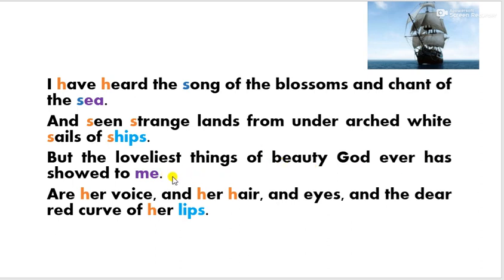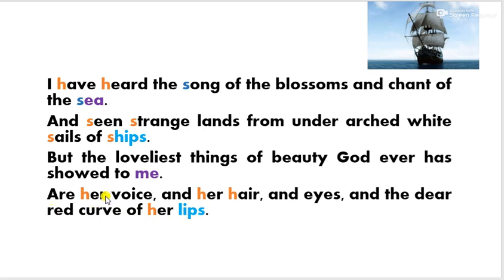So what are the loveliest things that God has ever shown to the speaker of the poem? They are her voice, her hair, and her eyes, and the dear red curve of her lips. So the poet here refers to his beloved.